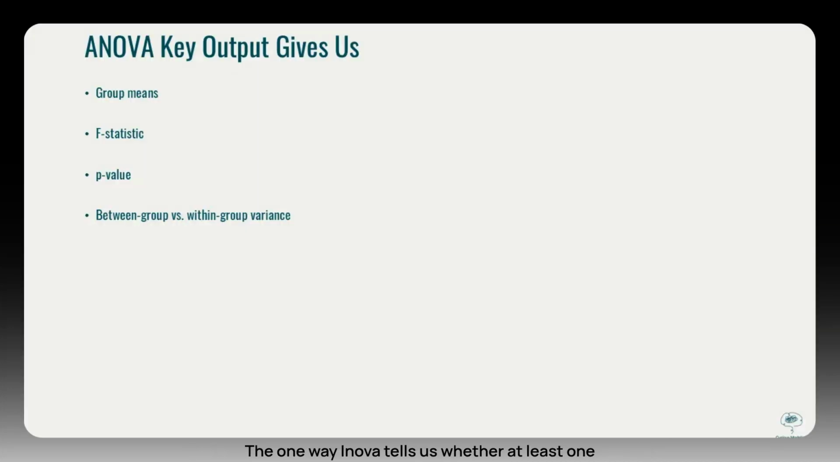The one-way ANOVA tells us whether at least one group mean is significantly different from the others. The test produces an F-statistic, which compares the between-group variance to the within-group variance. Between-group variance is how much group means differ, and within-group variance is how much students differ inside each group. And it gives us a p-value, which tells us whether the variation between group means is too large to be due to chance. If the p-value is less than 0.05, we conclude that at least one group is significantly different, but we don't yet know which ones. For that, we'd follow up with post-hoc tests.